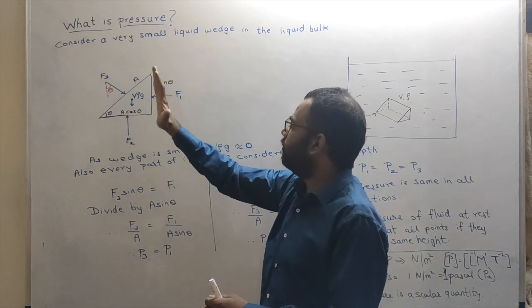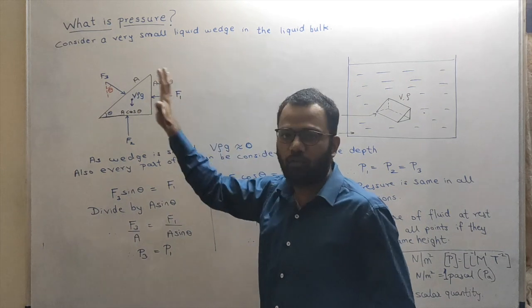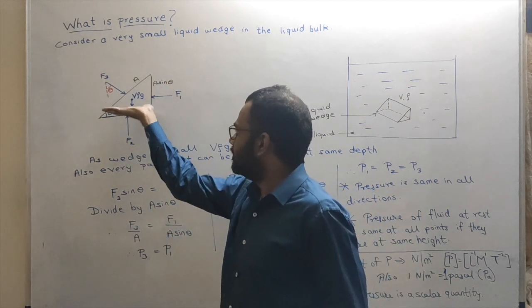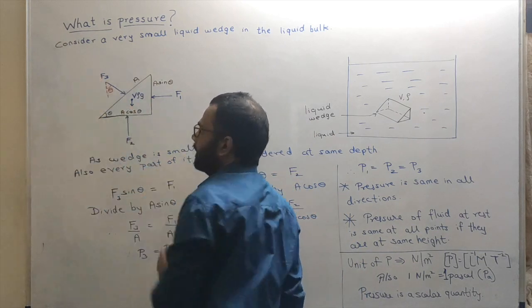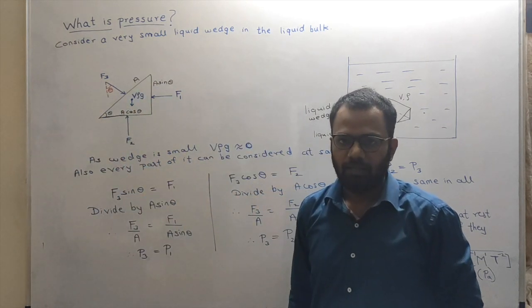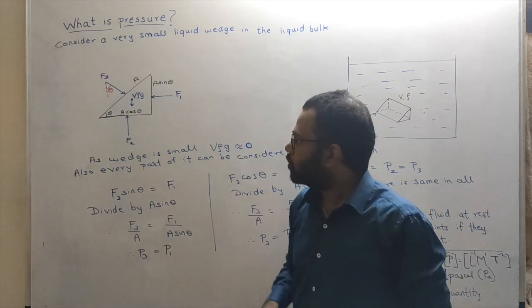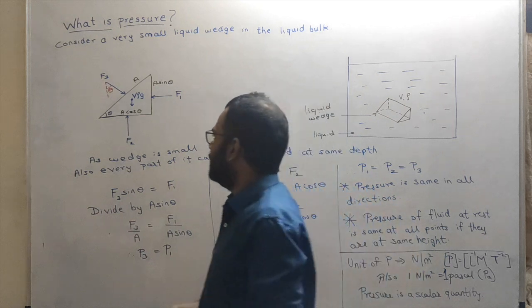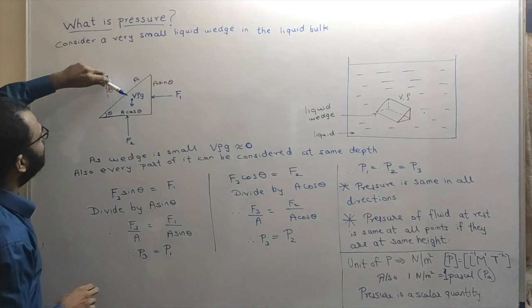So throughout this wall there is force F1, and I have shown this as the resultant of all of them. Throughout this part is F2, throughout this part is F3. Now let us say this is the angle theta. So if this is the angle theta, by simple geometry you can show that the angle made by F3 with the vertical is also theta.